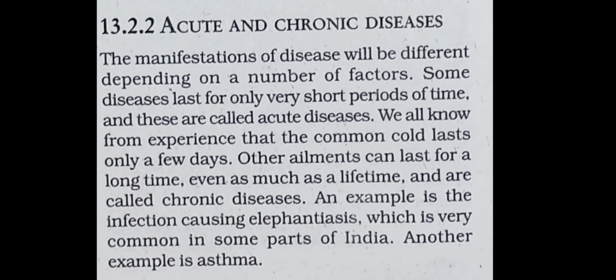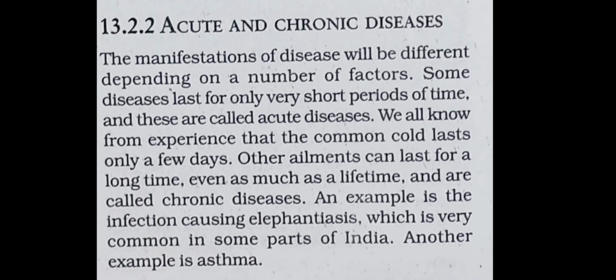For example, cough and cold is an acute disease and all of us have it from time to time. We can get better in an acute disease, but a chronic disease has a bad effect on our health.